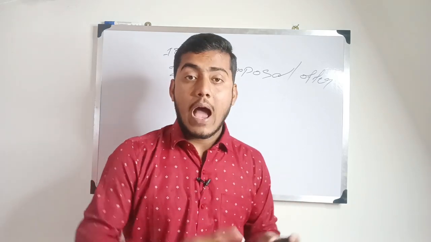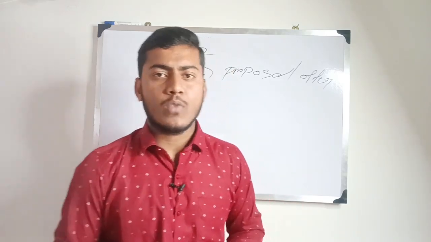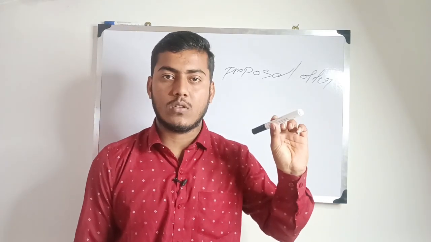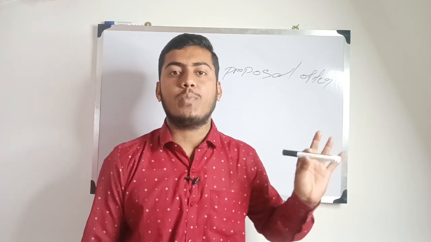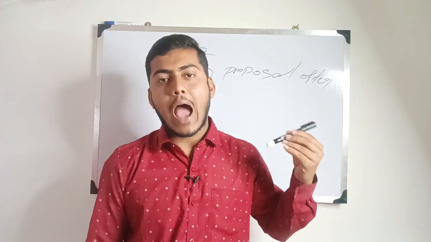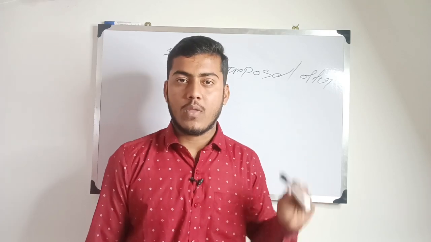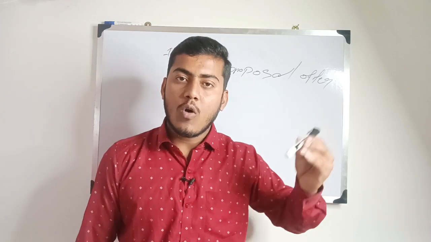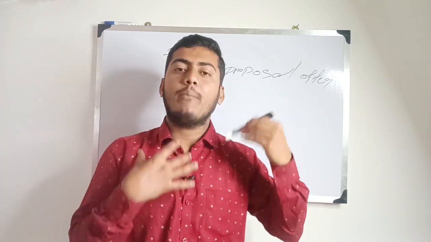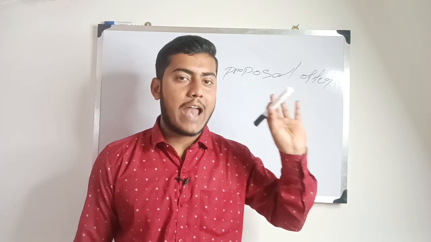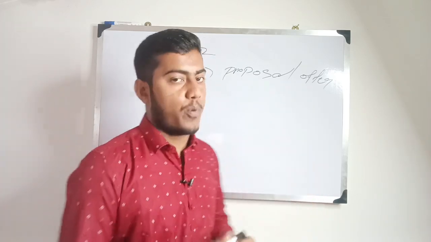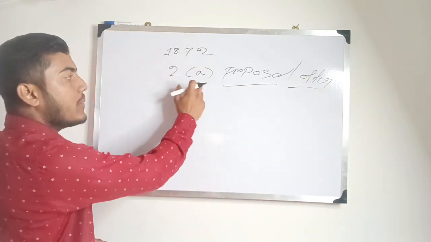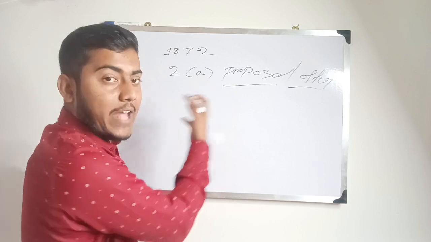I'm giving you an example, after that you will understand. I'm holding one marker in my hand, and I want to sell that marker at 5 rupees. That's why I'm making an offer, I'm making an announcement before the public. And I can also make an offer to specific persons. For example, I want to sell that marker at 5 rupees only for you now. So I declare and announce that I want to sell that marker at 5 rupees. That is called a proposal. That is the example of the proposal. You can also say that is the offer. Section 2 subclause (a) deals with the proposal.